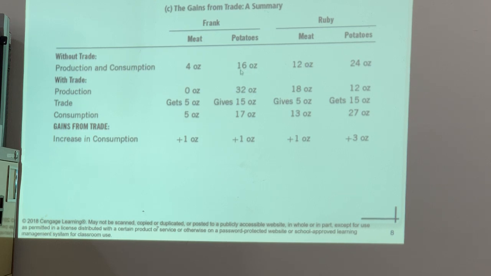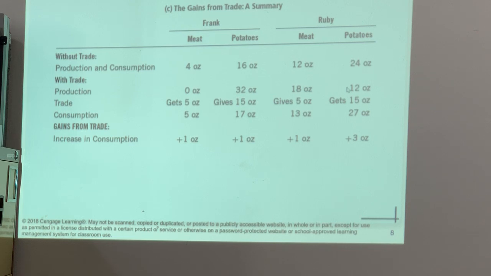Then with trade, Frank specializes in the production of potatoes only and does not produce any meat at all. And Ruby produces fewer potatoes and more meat.